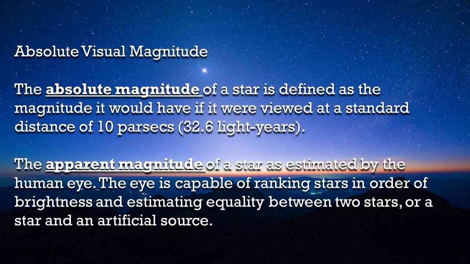The eye is capable of ranking stars in order of brightness and estimating equality between two stars or a star and an artificial source. From the word visual, we use our eyes in ranking stars or the brightness of stars based on how we see them. It can also be used when the star is within 32.6 light years away from Earth.